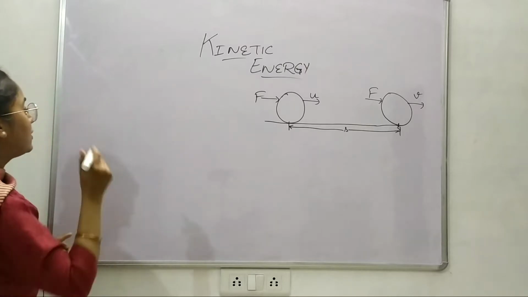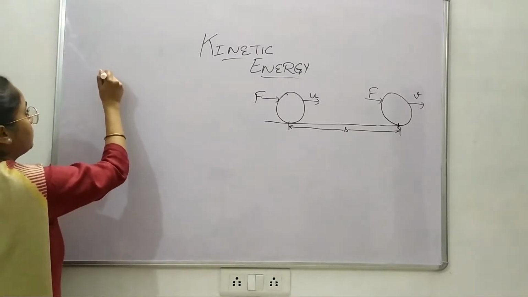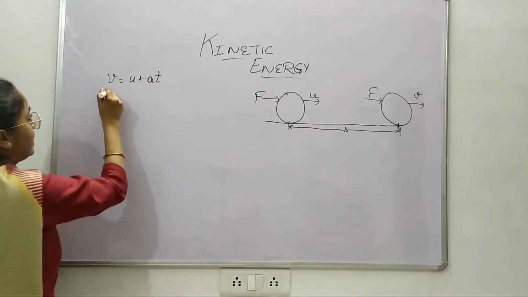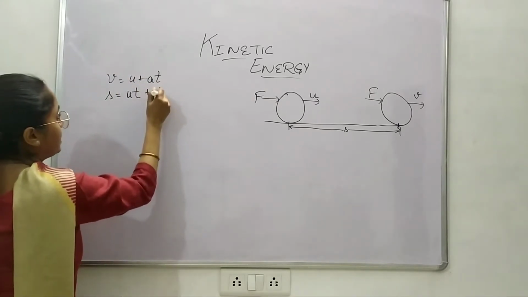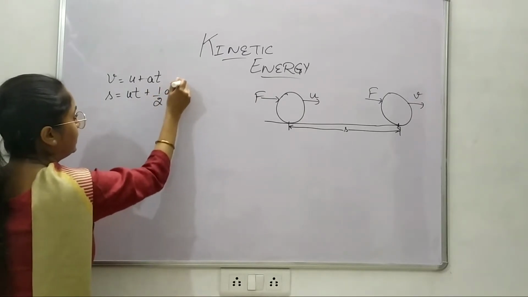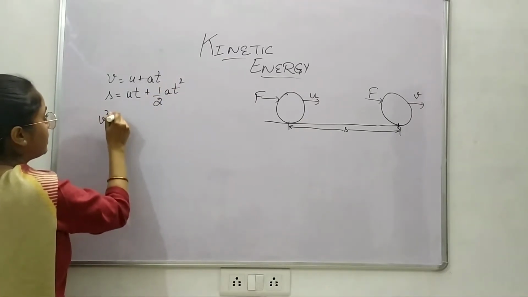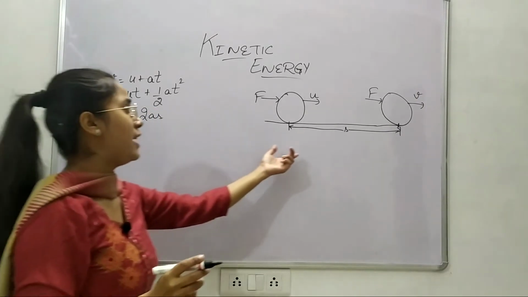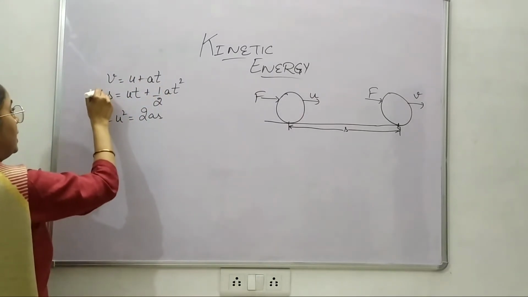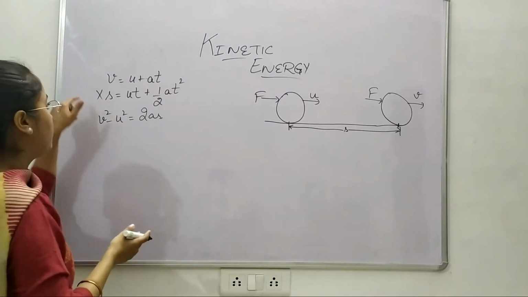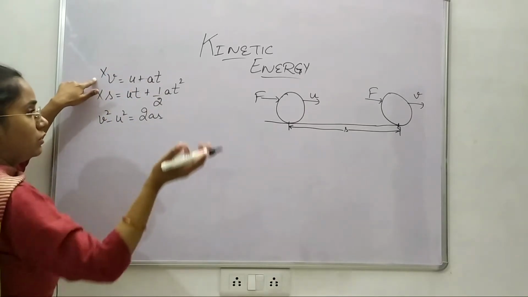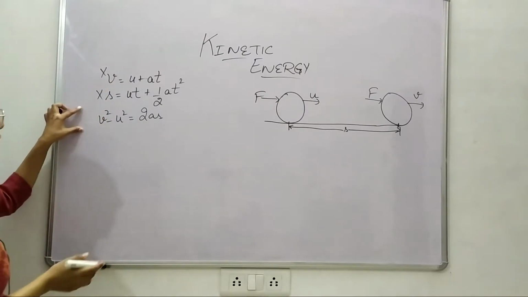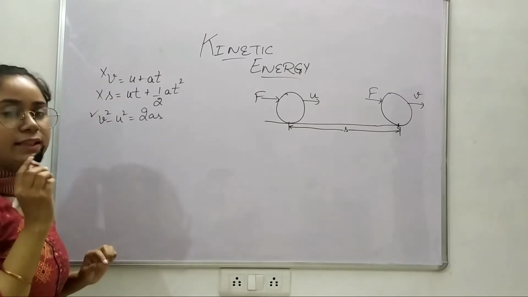So we had three equations of motion, one of which is v equals u plus at. The second one is s equals ut plus 1/2 at squared, and the third one is v squared minus u squared equals 2as. Since we are not given any time here, I'm not going to use the first one, and the second one is of no use to us since the distance is not given here. So we will simply use the third one.